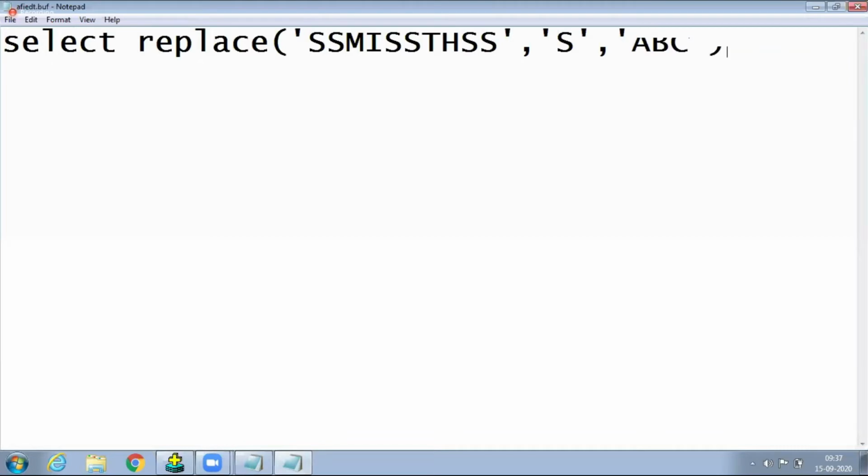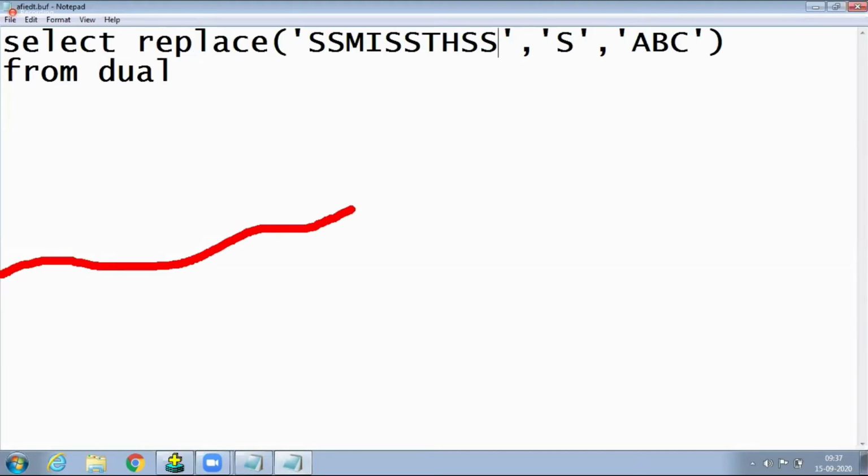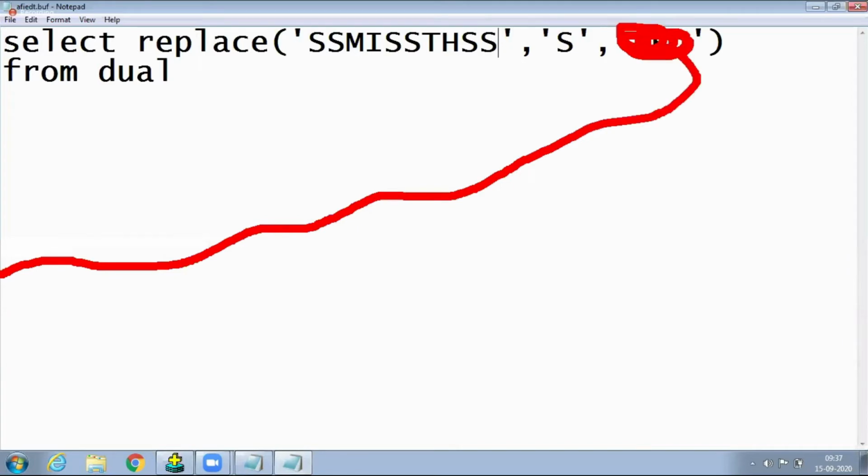Observe here, now check it out. For example, from to L like this. Everyone knows that where the S character is there, in place of that ABC will come. That's what: ABC, ABC, MI, ABC, ABC, TH, ABC, ABC. It will display. I know everyone knows, but unfortunately, what is the advantage of the replace function? If we are not specifying the third parameter, translate is not working, but replace is working.